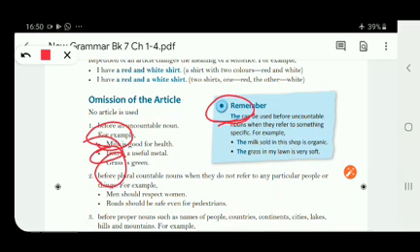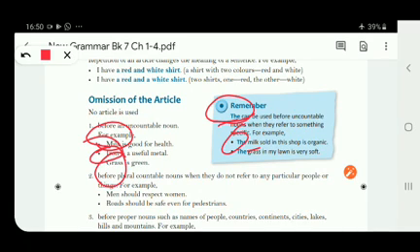So we are talking about the uncountable noun milk, and you can see the article also here. But we are talking about a particular shop where this milk is sold. So when we are talking about some specific thing, in that case, we can put the article the.